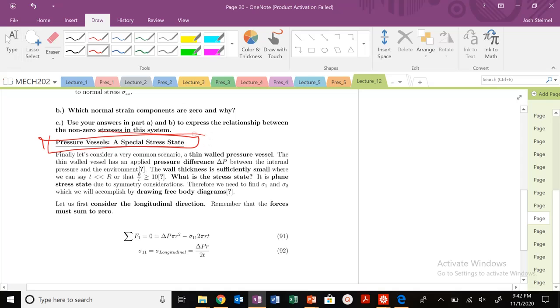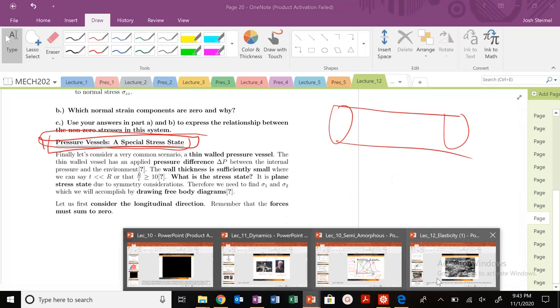Today we're going to focus on a very unique and important type of plane stress state, which is thin-walled pressure vessels. Hopefully you've heard about them before, but if not, they're important in numerous applications: oil and gas pipelines, propane tanks, et cetera. Thin-walled pressure vessels, and specifically cylindrical pressure vessels, are fairly ubiquitous.